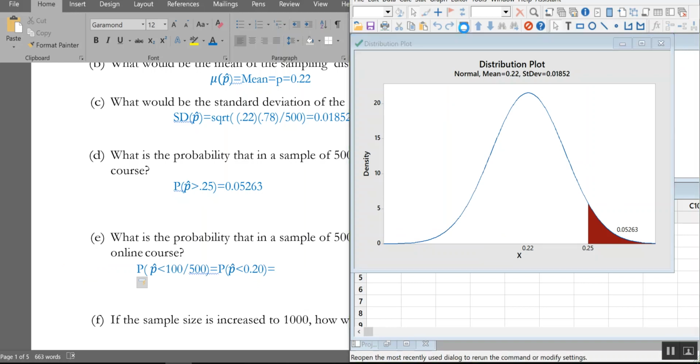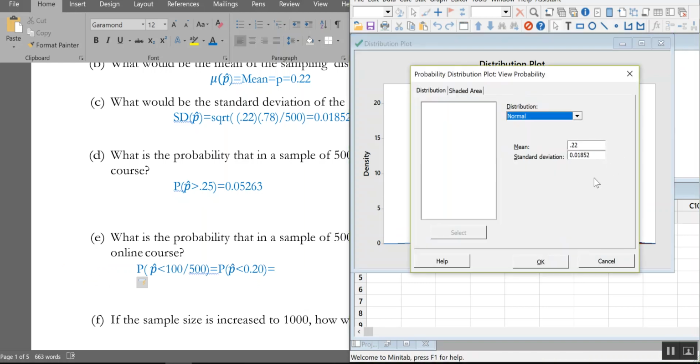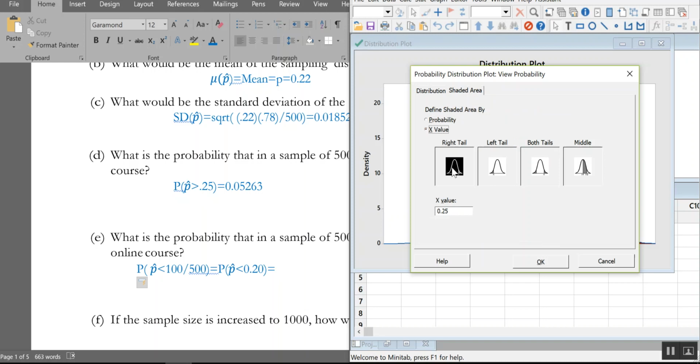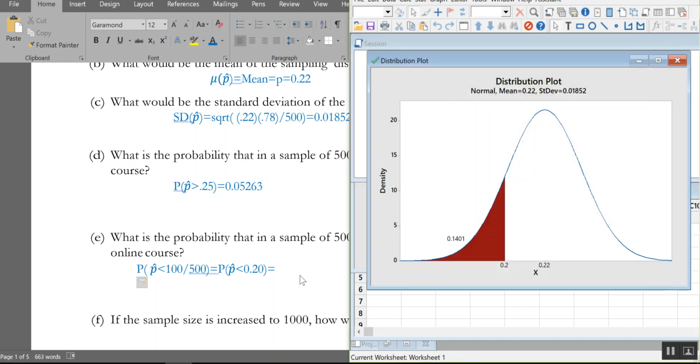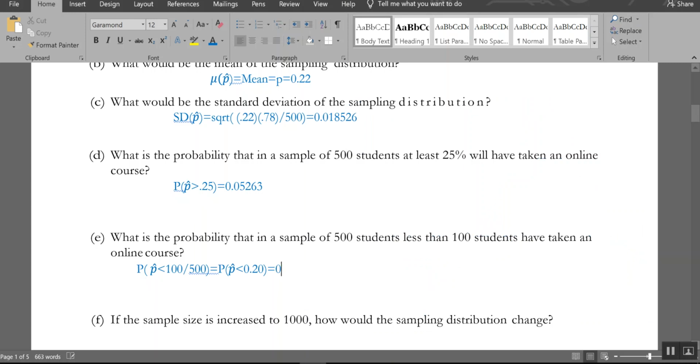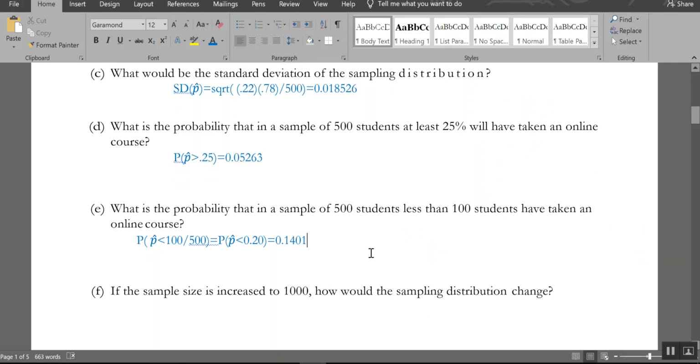I'm going to hit edit last dialog because I'm still on this normal distribution with this specific mean and standard deviation. I'm going to do left tail this time and 0.2. Woohoo! Well, that's a nice number. 0.1401. I bet you I picked that because I liked it.